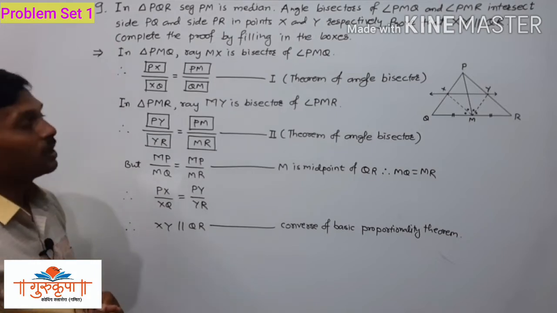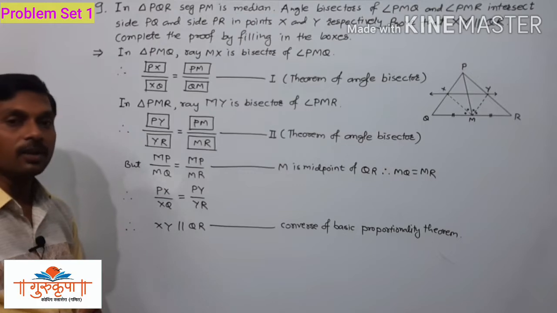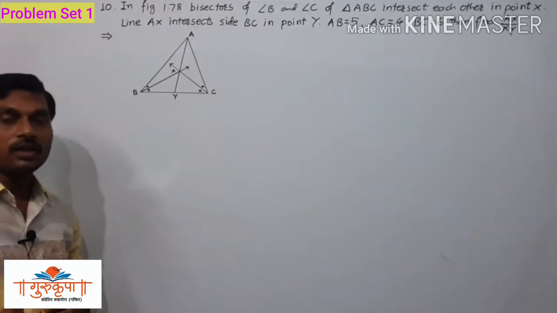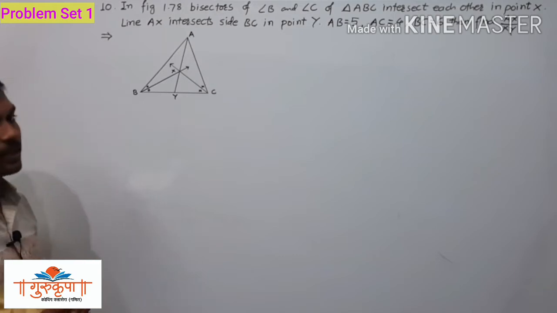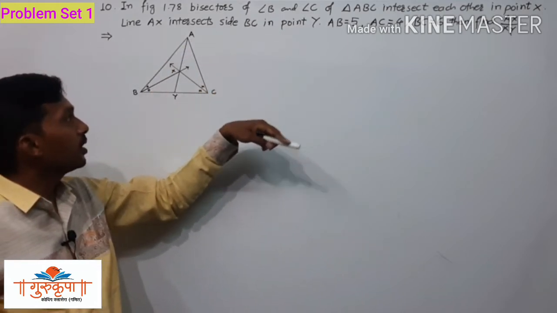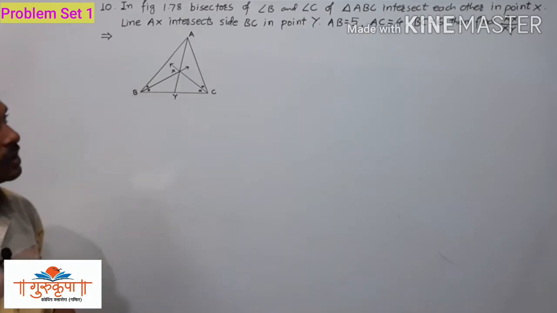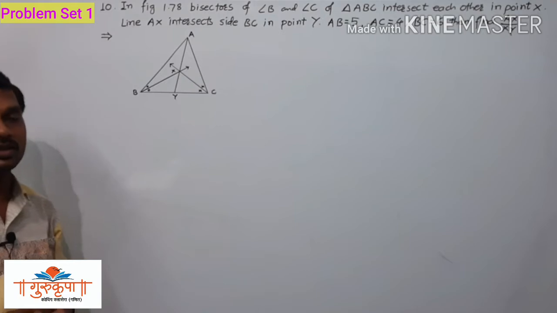So this is all about example number 9, which is an activity. Now we will take example number 10, from problem set 1. The question is: in figure 1.78, the bisectors of angle B and angle C of triangle ABC intersect each other in point X. Line AX intersects side BC in point Y, and AB is equal to 5, AC is equal to 4, BC is equal to 6. Then find AX upon XY.